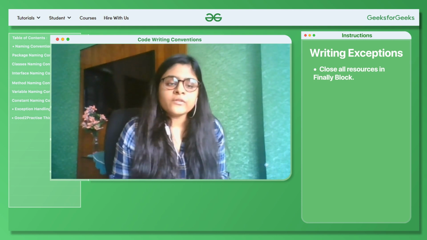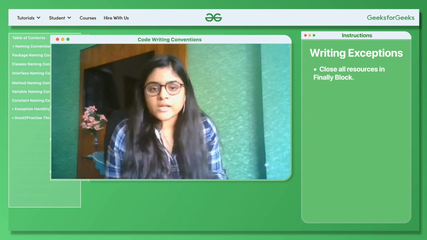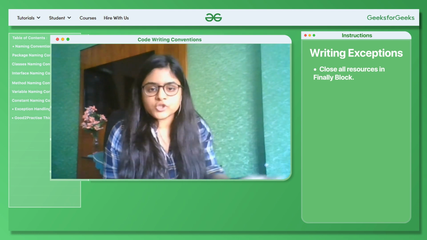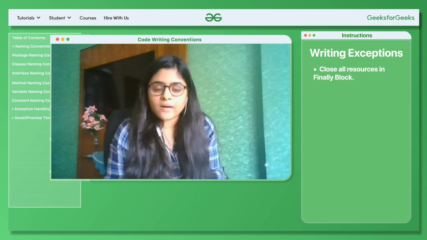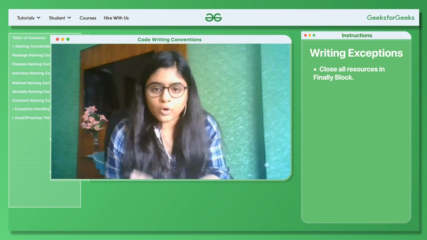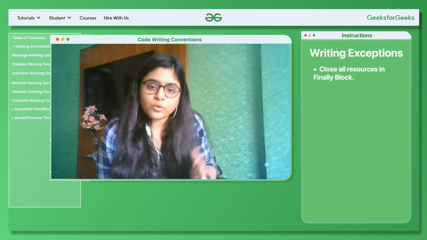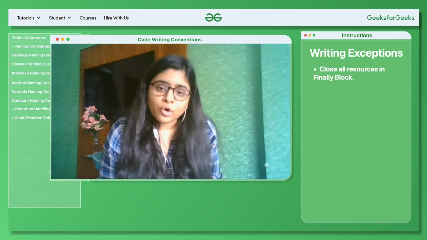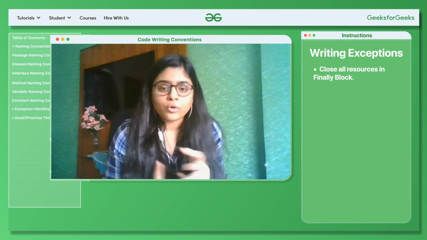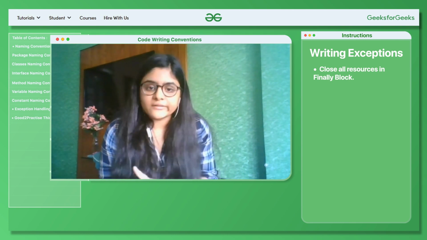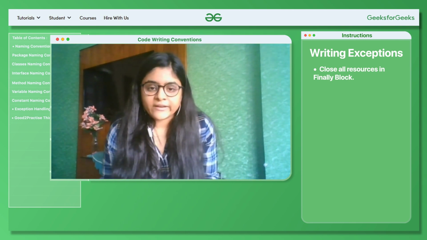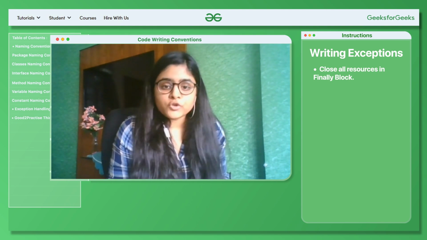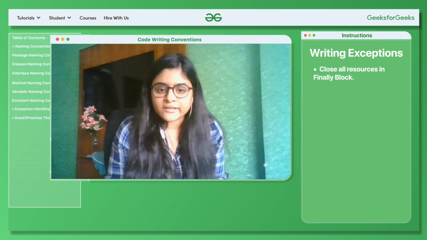But what if some exception occurs in your try block, and then your code will jump to the catch block, and it will never come to that code where you have closed your connection? That becomes unreachable code. So it's very important that you close all your connections, not in the try block, not in the catch block, but in the finally block. I hope you are aware what a finally block is. So you should always close all your resources in the finally block.